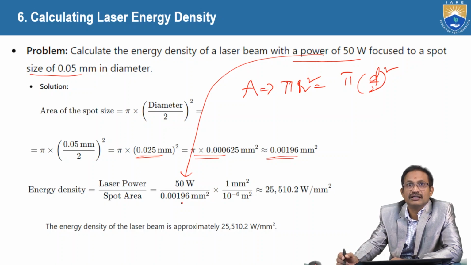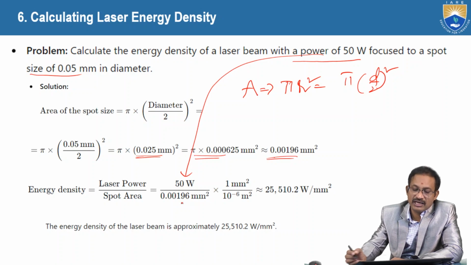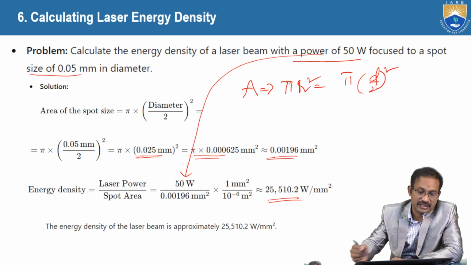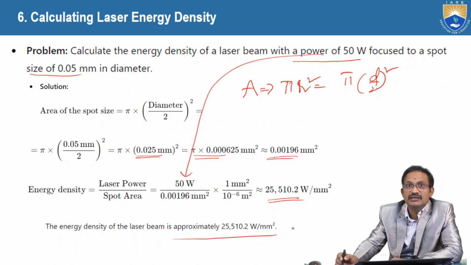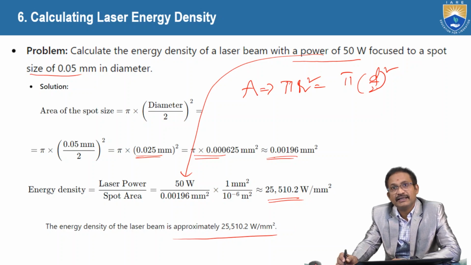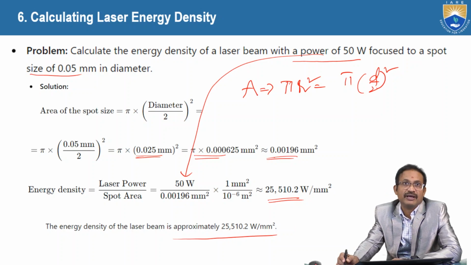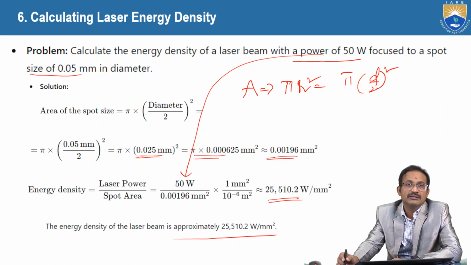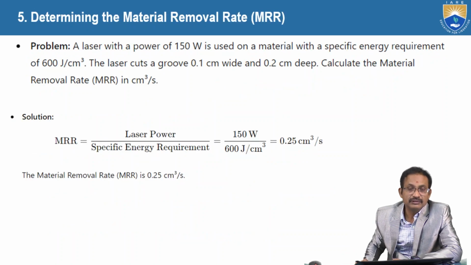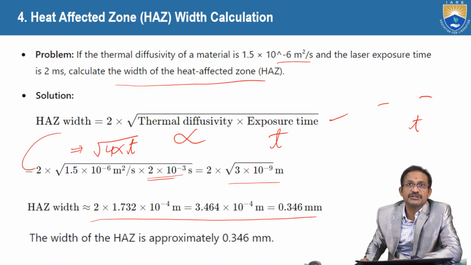So we have to convert that one to meters square. Finally it will be in watts per mm square. The energy density of the laser beam is approximately 25,510 watts per mm square. So here the thing is the formula and substitution.